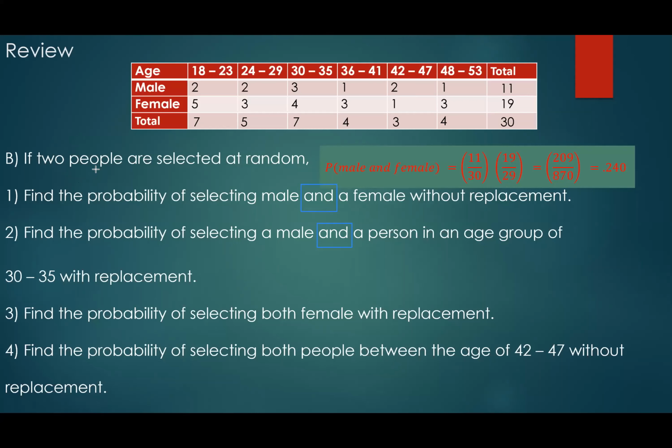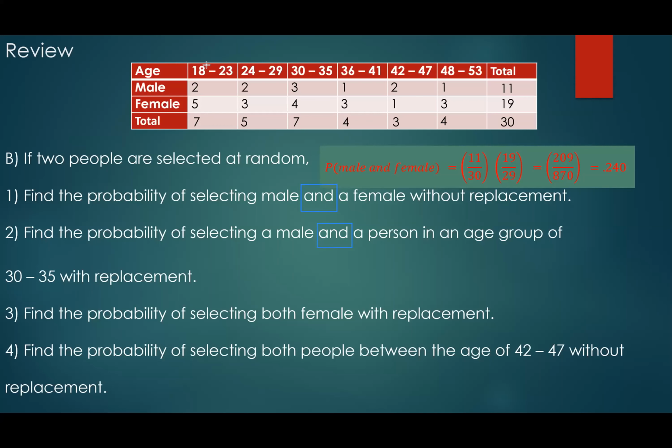Those are your key concepts here. They ask you to find the probability of selecting a male first, and then you go back and select a person in the age group of 30 to 35 with replacement. What does that mean? With replacement means I select one person, I write it down, I put him back, I say go back to your seat, and I select a second person, but that person can also be counted.